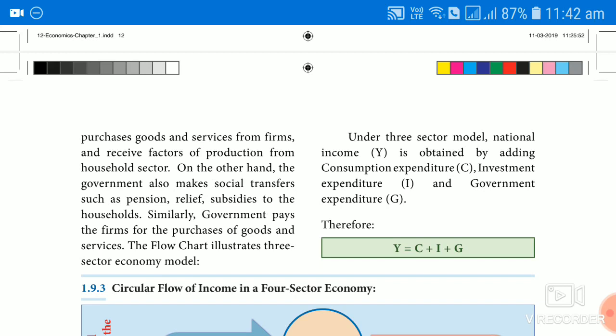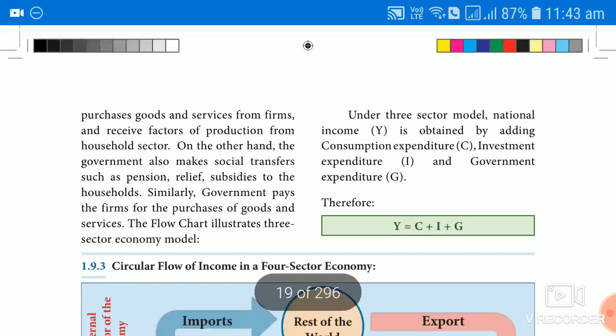Relief funds, like the Prime Minister's relief fund in case of diseases, flood and famine, also pass to the individual without rendering any services by the individuals. Subsidies encourage particular activities, especially in agriculture; the government provides subsidies to the household. So with the help of the tax revenue collected by the government, part of the amount is transferred back to the household in the form of transfer payments.